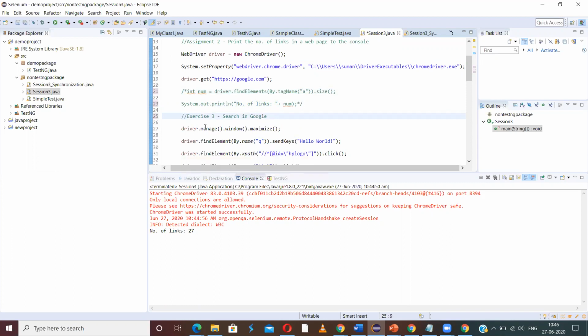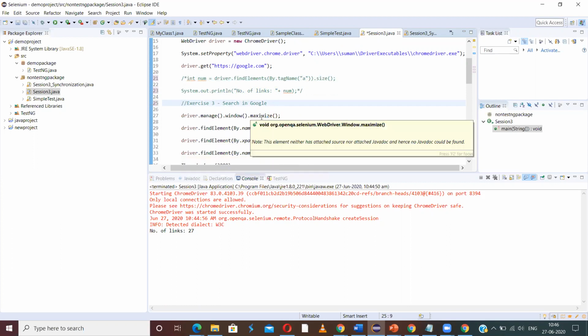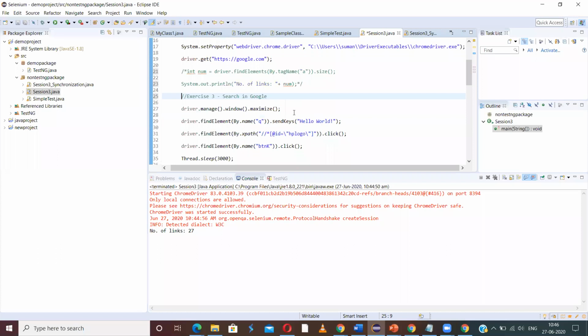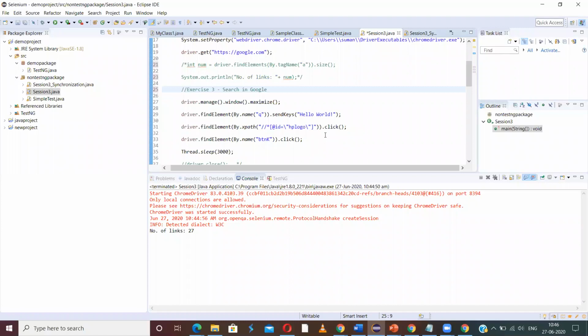I'm opening a browser, and then maximizing it using window.maximize. Then I'm finding the search edit box, which has the name q. Last week also we have seen this. And I'm sending the text using the sendKeys method. So this is my search text. And then I'm clicking on the button to search.